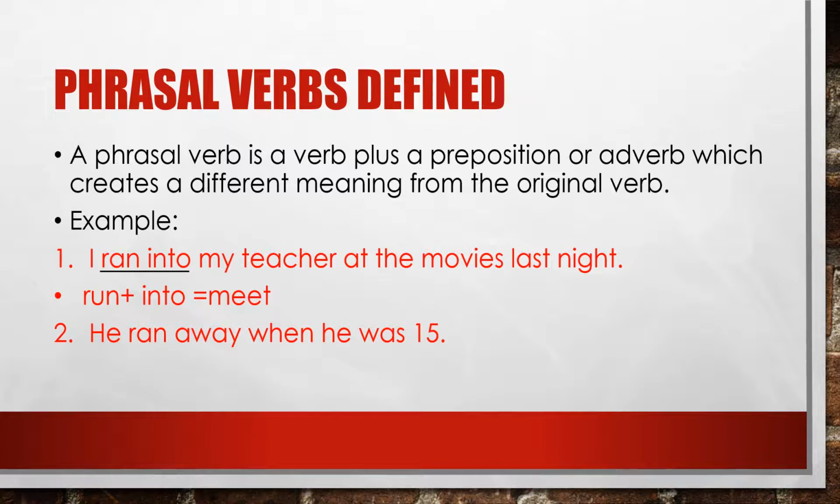Example number 2. He ran away when he was 15. In this sentence, ran away is our phrasal verb. Ran is our verb and away our preposition, giving this sentence the meaning that someone has left his home.